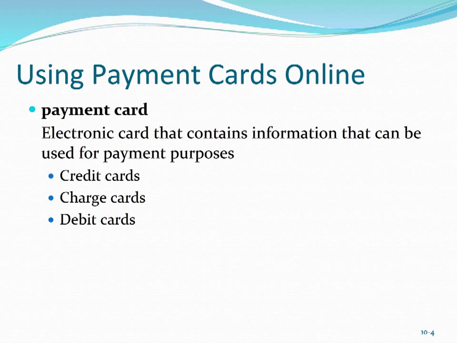So essentially there are three types of payment cards: credit cards, charge cards, and debit cards. A payment card is an electronic card that contains information that can be used for payment purposes. The first type, credit cards, are ones in which credit is actually extended. In other words, you make a purchase on a credit card and the bank is actually loaning you money for that purchase. Obviously, the terms are different from credit card to credit card, but in most cases, if you pay that credit card off at the end of the month, there are no finance charges associated with those purchases.